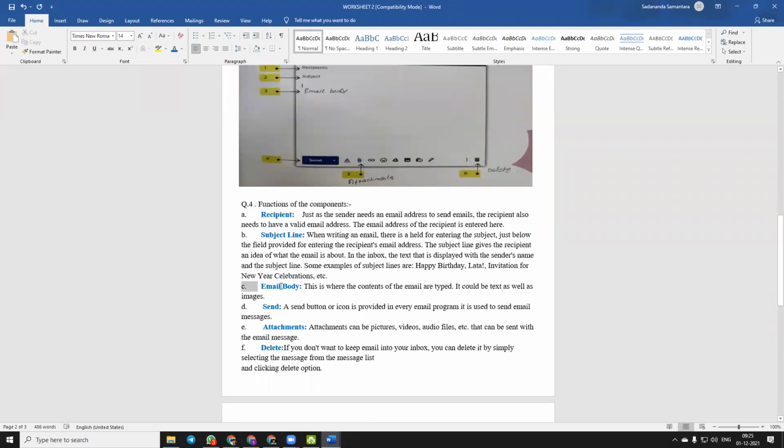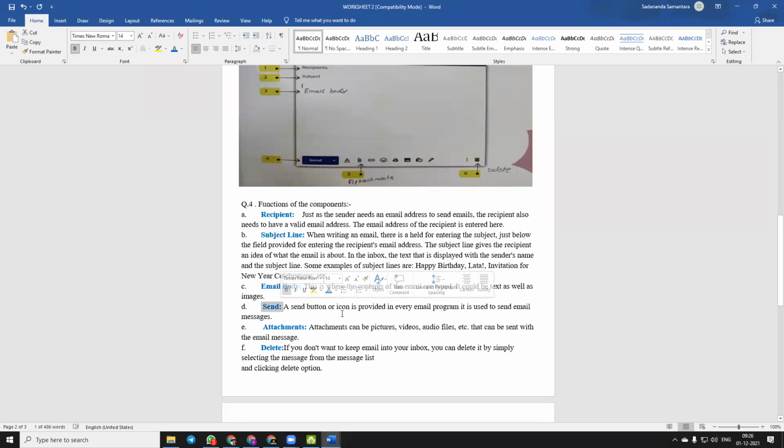Question number C, email body. So what is the function of email body? This is where the contents of the email are typed. It could be text as well as images. So in the email body, we can write anything we want to send to the concerned person. Question number D, send.